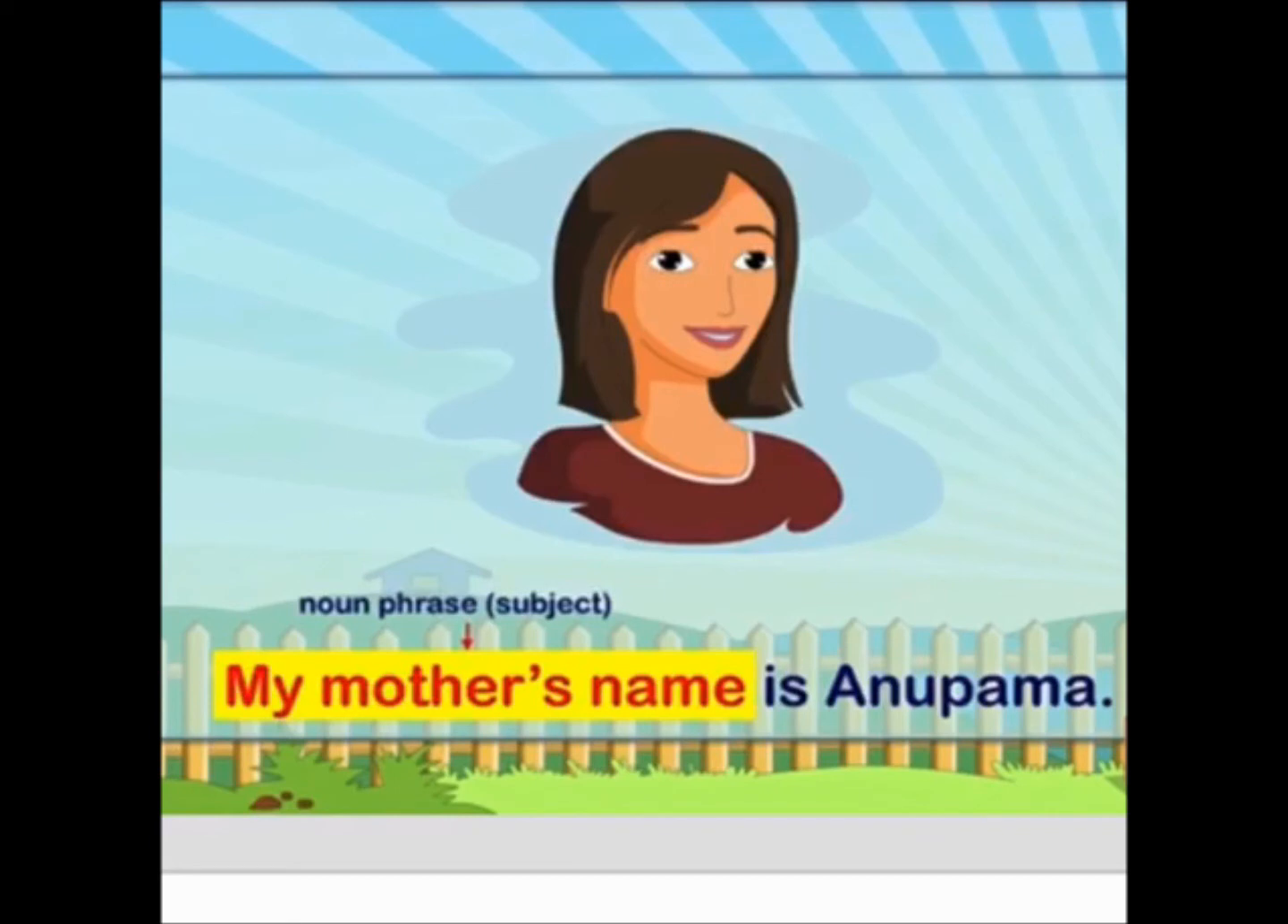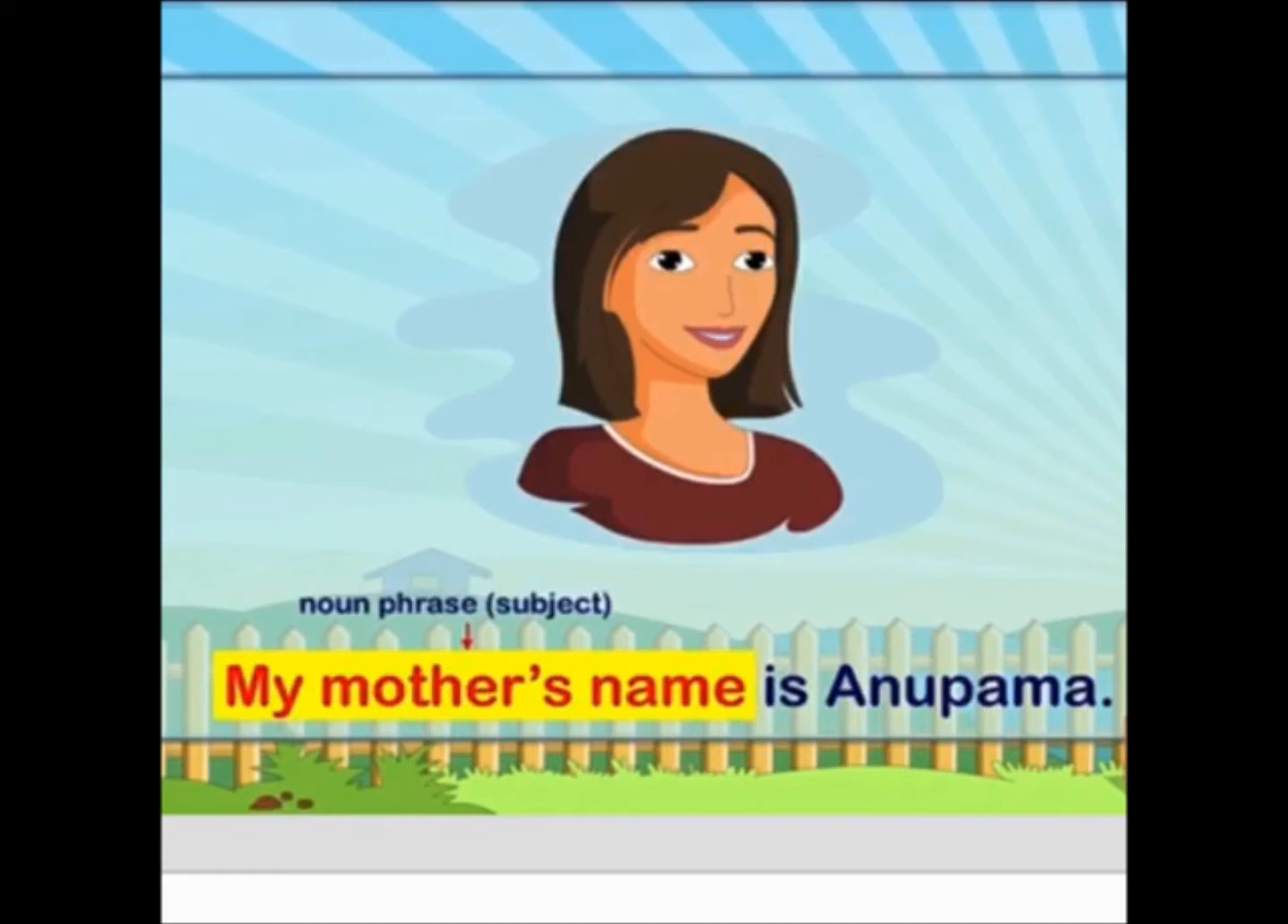But I will take one more form of this, a noun phrase. So the example is, my mother's name is Anupama. You can see this sentence is all about my mother's name. And what is my mother's name? It is a noun phrase. So we are talking about my mother's name. So that will be our subject for the sentence and it is a noun phrase.